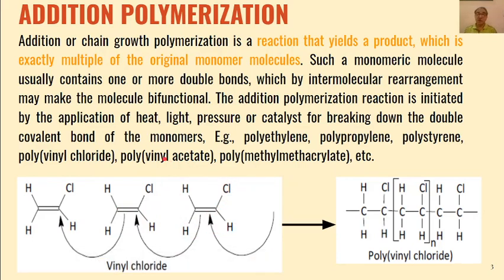The most common examples of addition polymerization are polyethylene, polypropylene, polystyrene, polyvinyl chloride, polyvinyl acetate, and polymethyl methacrylate. So all these polymers are formed from addition polymerization. And addition polymerization can be free radical addition, anionic addition, cationic addition, or coordination addition.